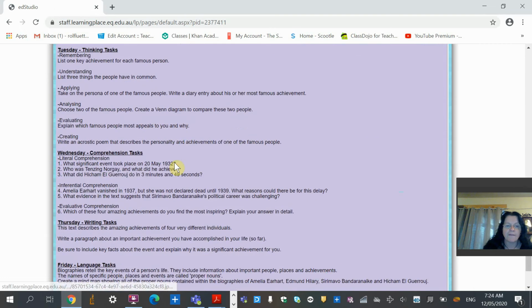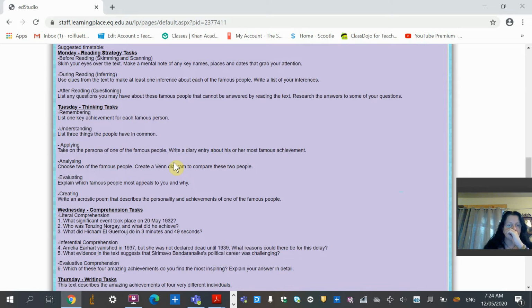Okay, so if you can head that up Tuesday, and we're on thinking tasks, and that we have remembering, understanding, applying, analysing, evaluating, and creating. And these are under De Bono's 7 Hats of Thinking. So remembering, you need to list one key achievement from each famous person, and that's pretty easy. We talked about that yesterday.